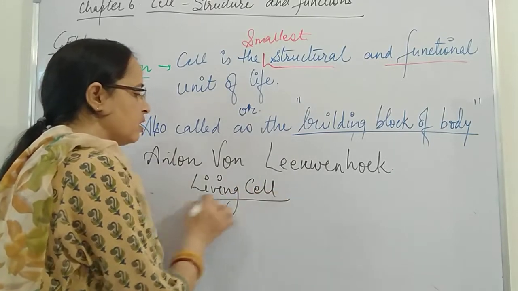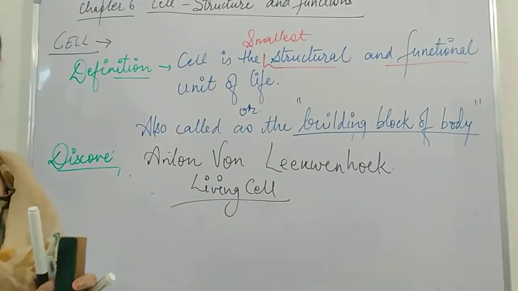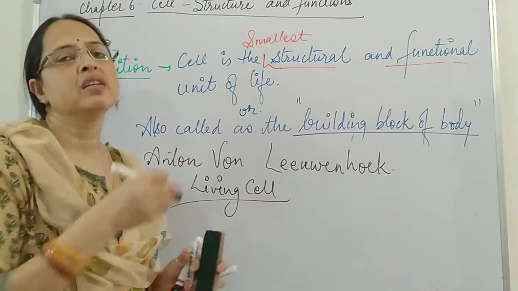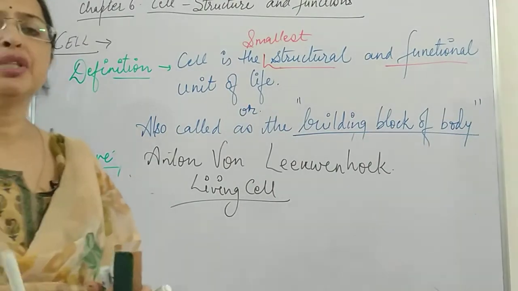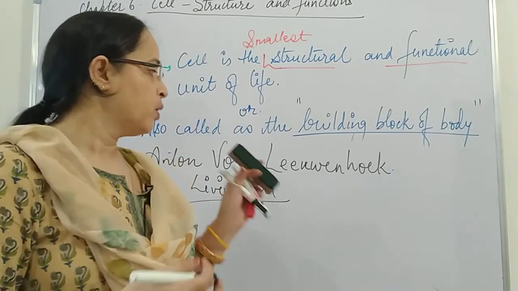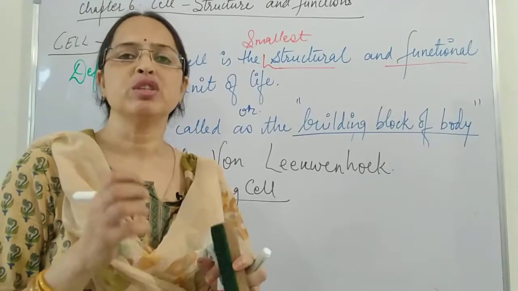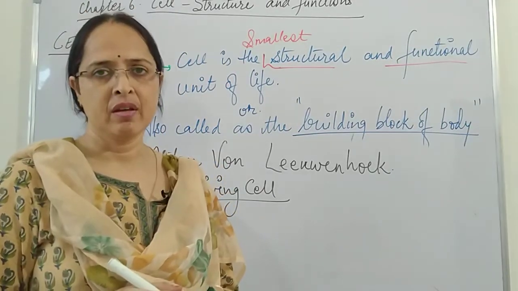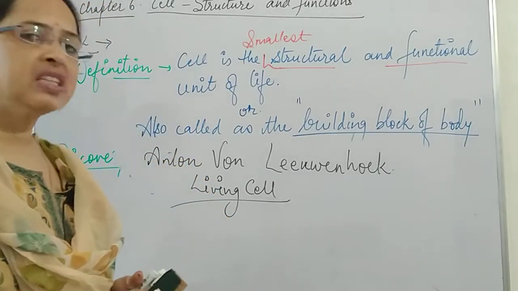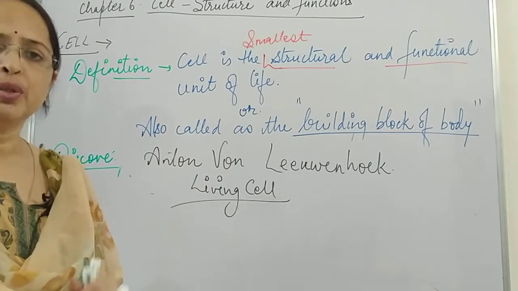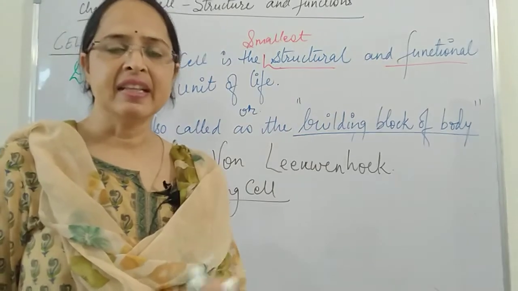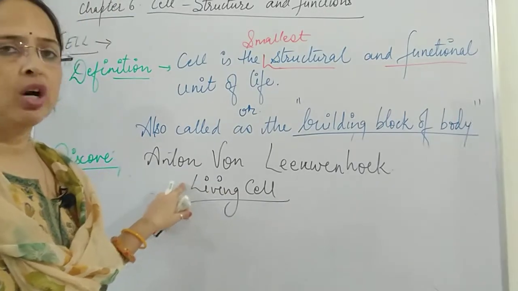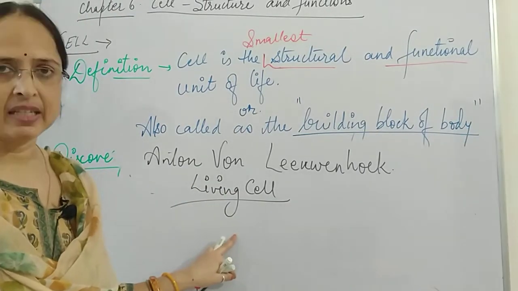From here the different studies related to cell begin, because when he observed the living cell, he was able to find different small components in the cell. So here we say that the first cell which was discovered by Robert Hooke was a dead cell, that is the cell of a cork, and later on Anton von Leeuwenhoek discovered the living cell.